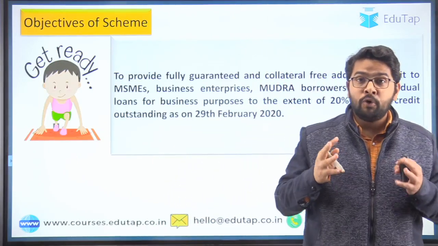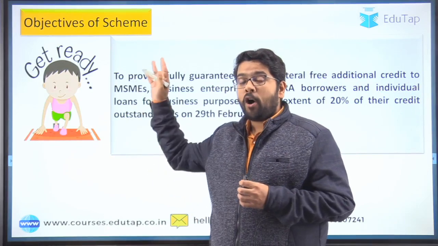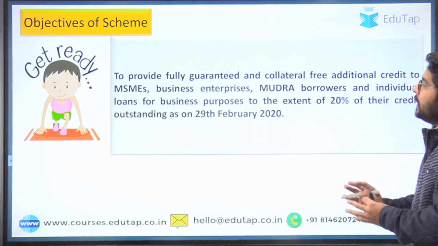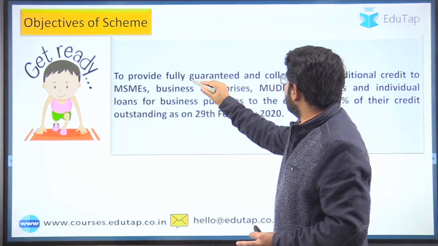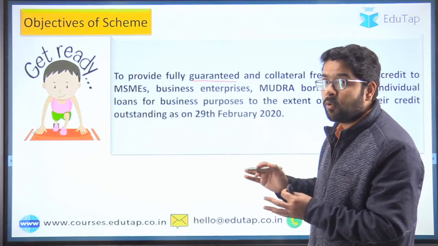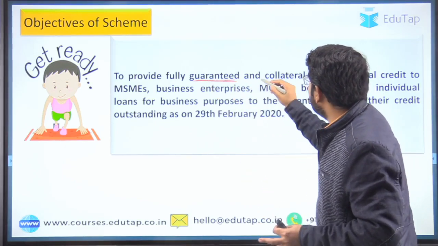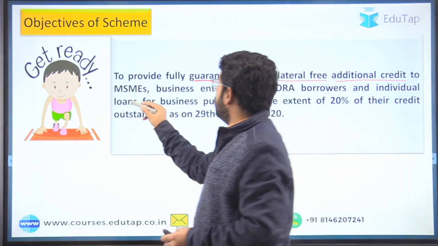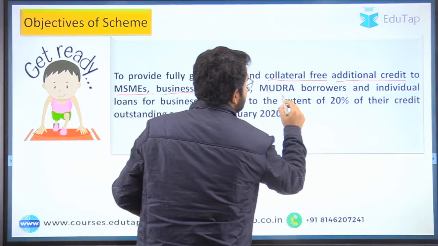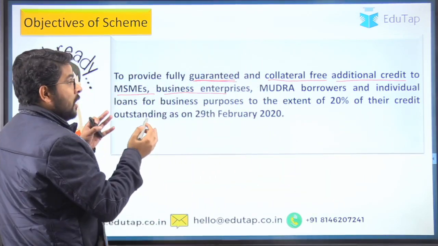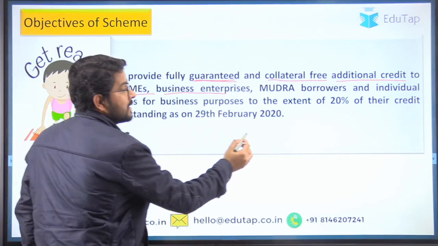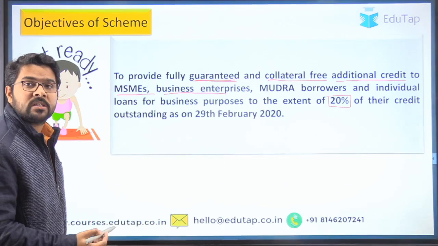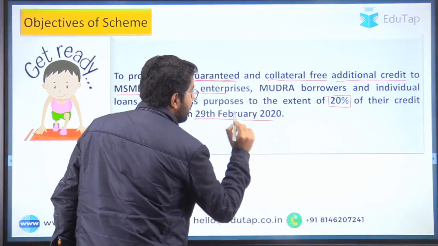Now moving on to the third and most important dimension of this scheme, the objective. If you read it out, the objective is to provide fully guaranteed and collateral free additional credit to MSMEs, business enterprises, Mudra borrowers and individuals, for loans for business purposes, to the extent of 20% of their credit outstanding on 29th Feb 2020. The words I am underlining here, guaranteed and collateral free, are quite important.